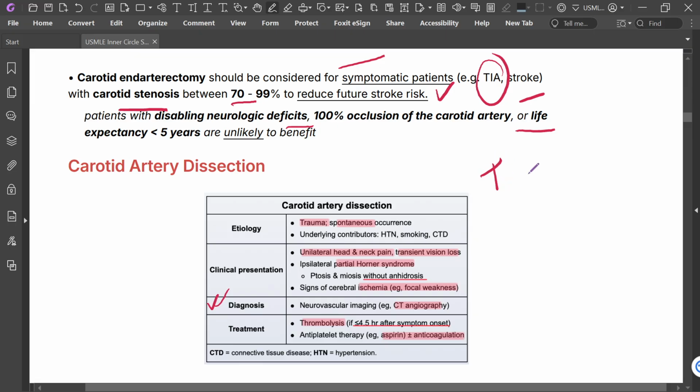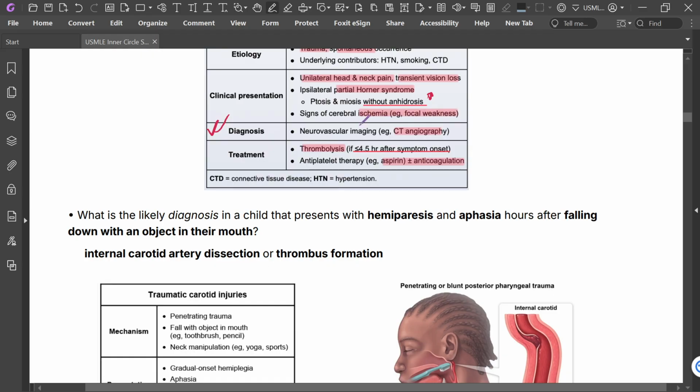So trauma or spontaneous, with smoking, connective tissue disease, and hypertension as contributors. Unilateral head and neck pain, vision loss, partial Horner, that is ptosis and miosis, but there is no anhidrosis. Very, very high yield. There may be signs of cerebral ischemia. Neurovascular imaging is CT angiography, and thrombolysis. Okay.